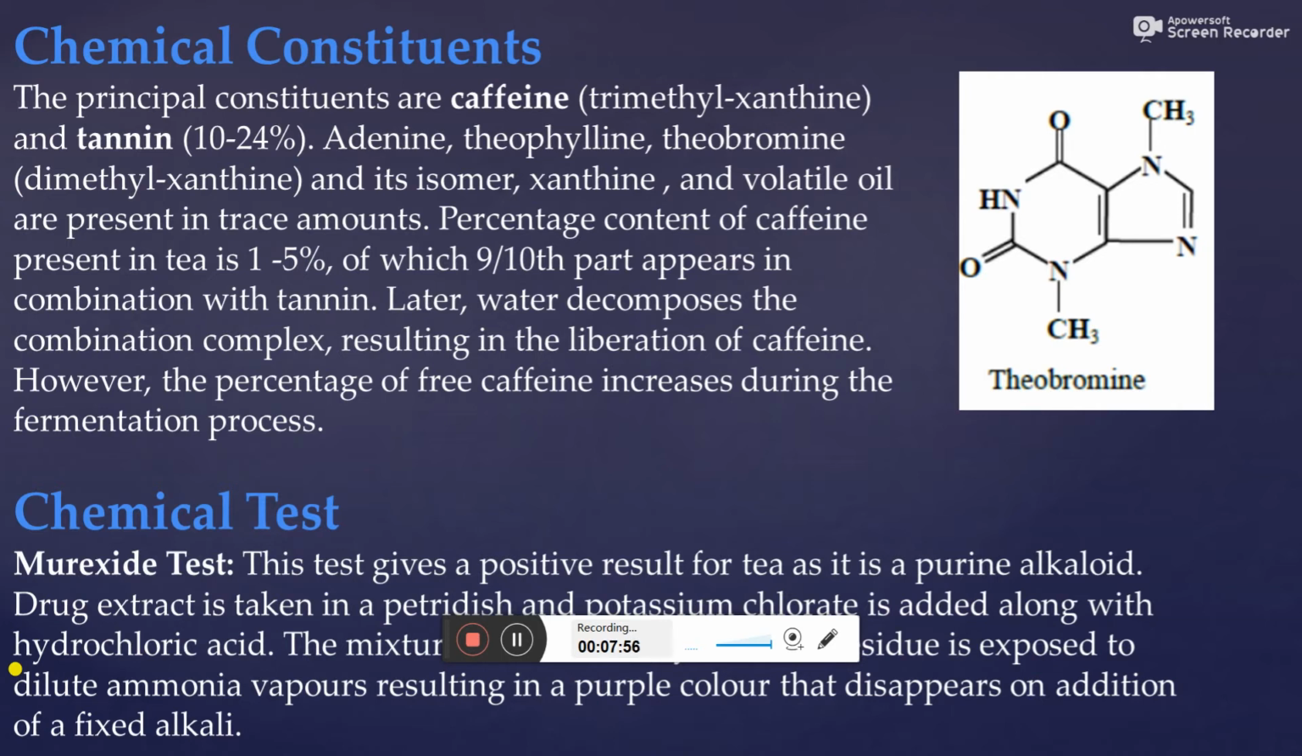Chemical test, that is Murex test. This test gives a positive result for tea as it is a purine alkaloid. In the Murex test, drug extract is taken in a petri dish and potassium chlorate is added along with hydrochloric acid. The mixture gets evaporated and the residue is exposed to dilute ammonia vapors, resulting in a purple color that disappears on addition of a fixed alkali. Murex test is the chemical test used for tea leaf.